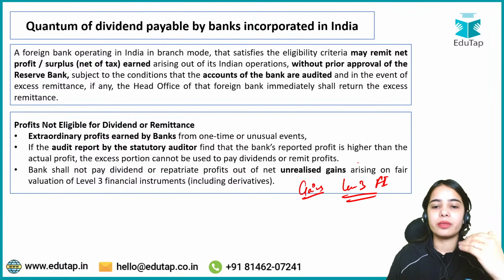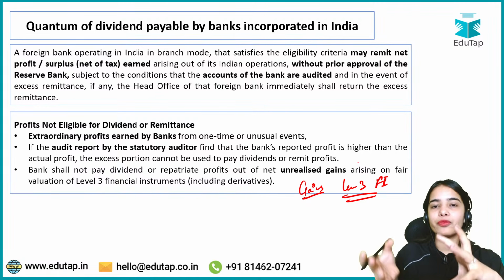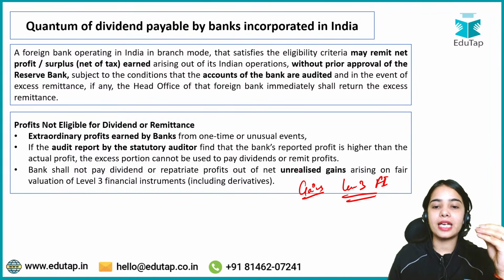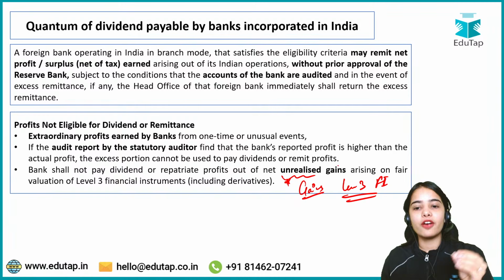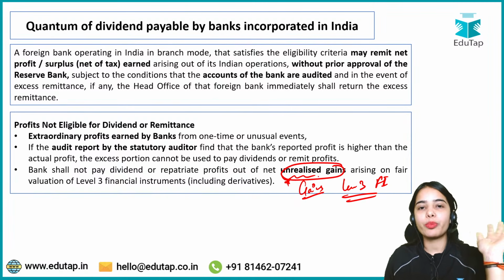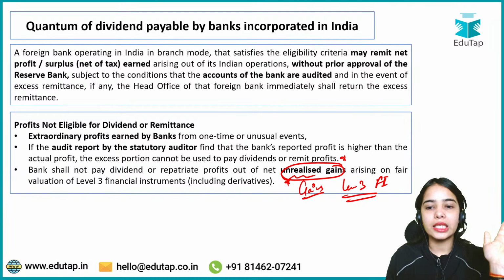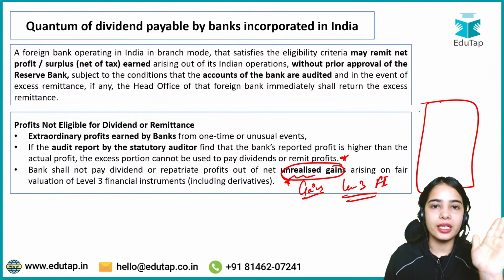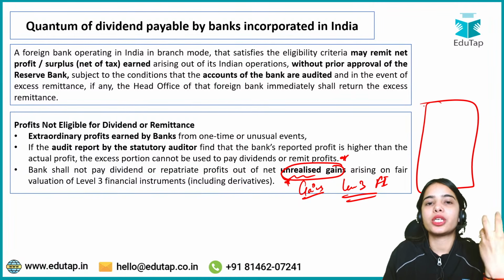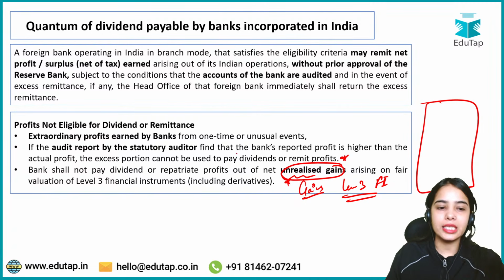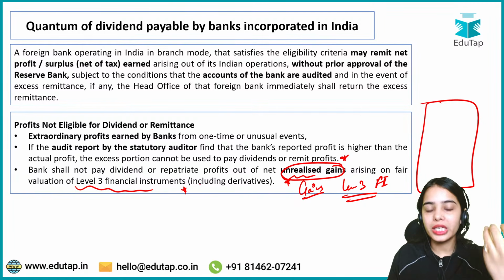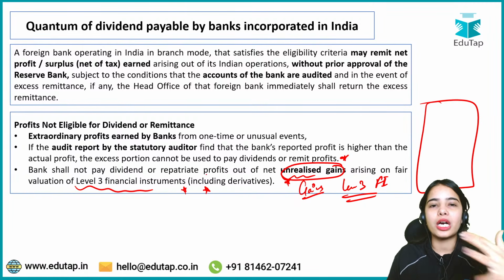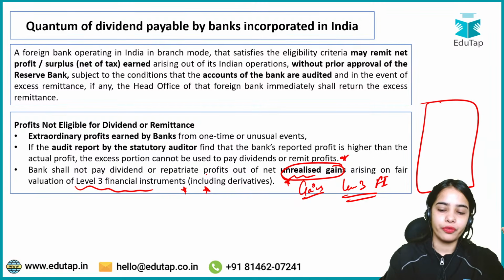So if the bank thinks that there are gains happening from the level 3 financial instruments, but these gains are unrealized, that means the bank has not still got them. So from these unrealized gains the bank cannot provide any dividend. These are the unrealized gains that the bank can show in its books, but the bank cannot share dividends on behalf of the unrealized gains on the valuation of level 3 financial instruments, because they are very illiquid, and very much unobservable in terms of valuation.